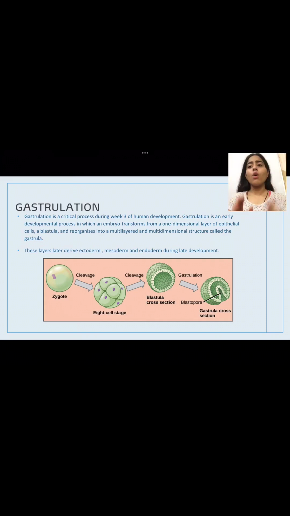It basically involves the embryo having a single layer of epithelial tissue. At that stage, known as the blastula, it gets reorganized and forms a multi-layered, multi-dimensional structure. It's basically three-layered, which is known as the gastrula. And these three layers form the ectoderm, mesoderm, and endoderm in the late development.